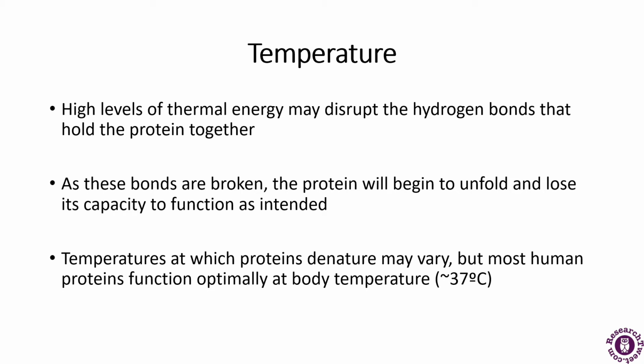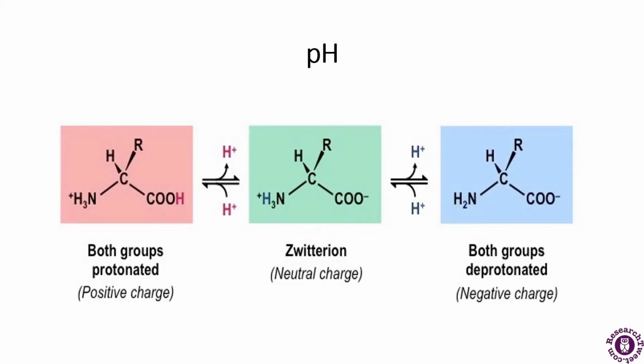The temperature at which proteins denature may vary, but most common human proteins function optimally at body temperature, which is about 37 degrees Celsius. The next is the pH.